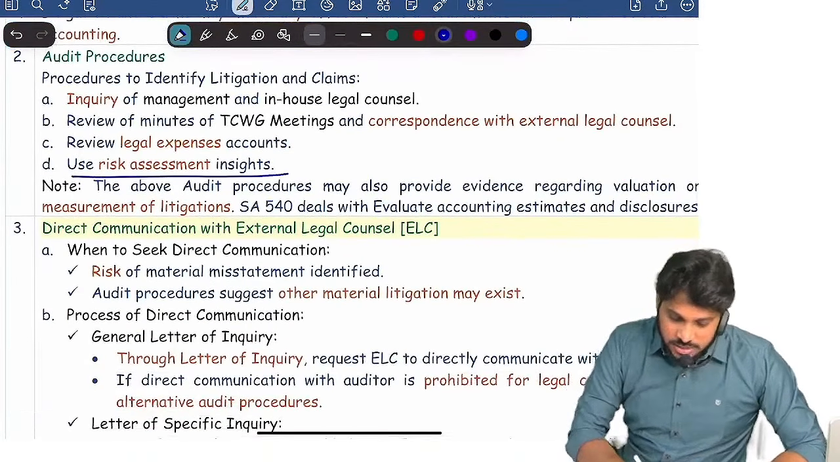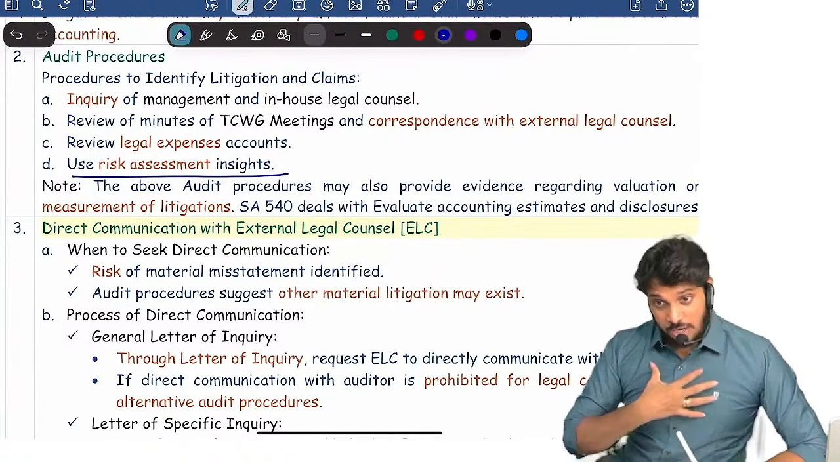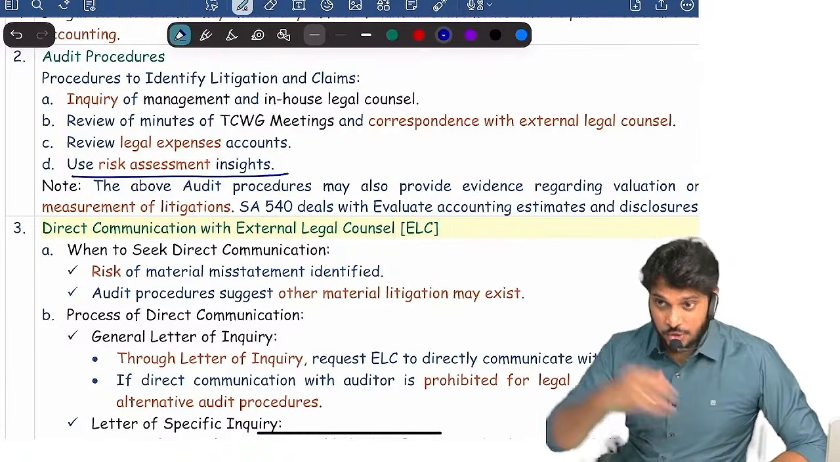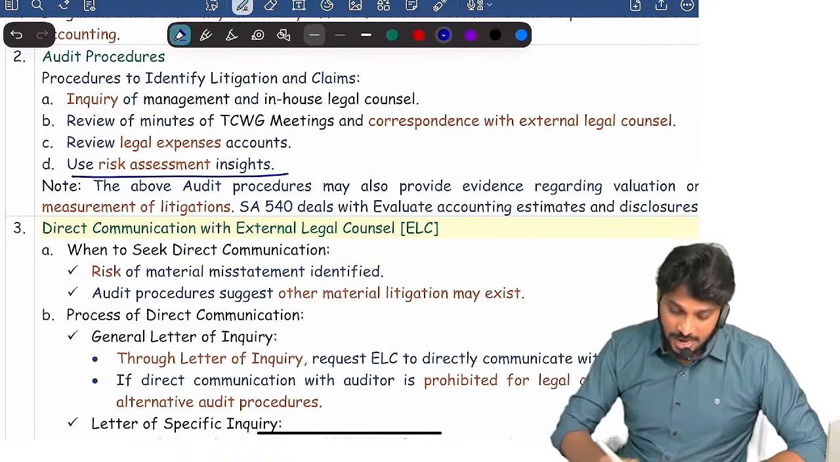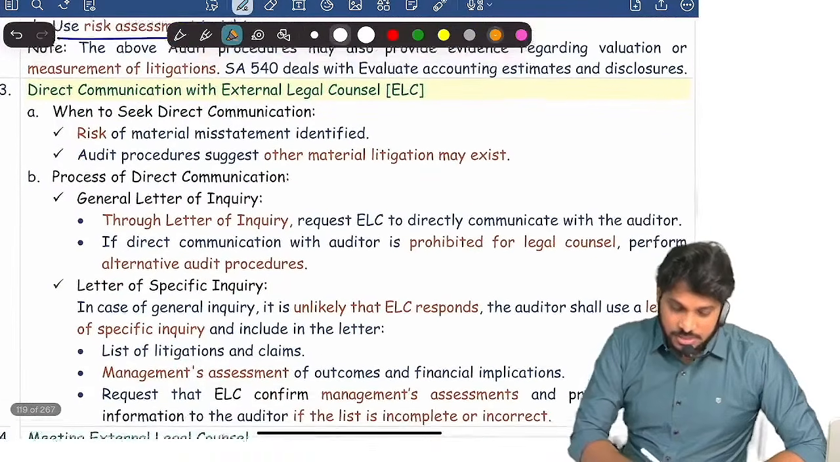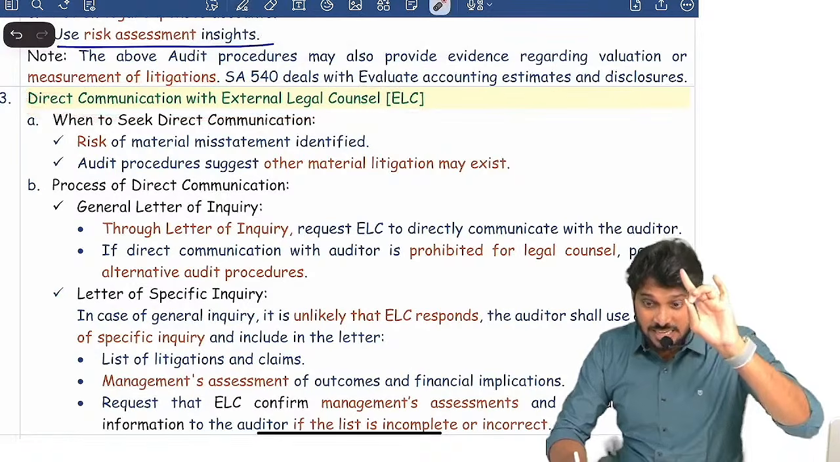Then use risk assessment insights. Management might have performed a risk assessment, and the auditor would also have done a risk assessment. Use that insight: whatever you understood about risk assessment, use that. And sometimes you may even have to communicate directly with external legal counsel.